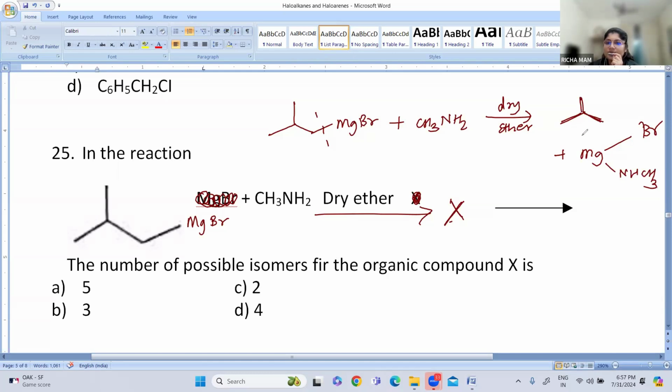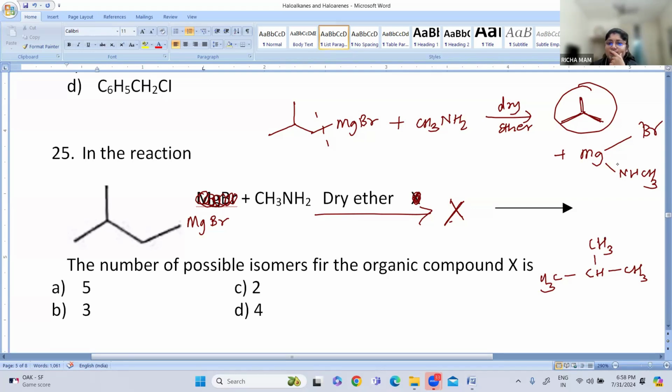So what are the possible isomers? Can you tell me? This I will write: CH3, CH3, and CH3. So this is isopropyl. Can you tell me the possible isomers?